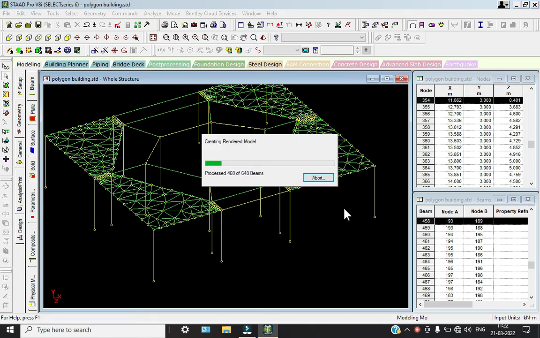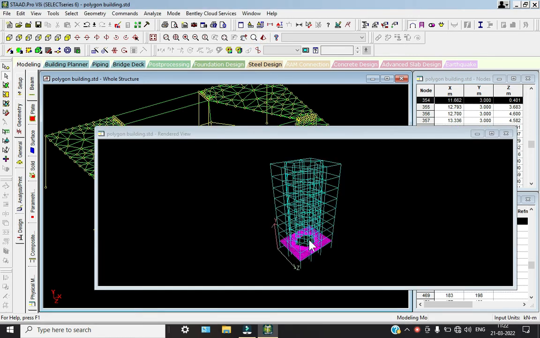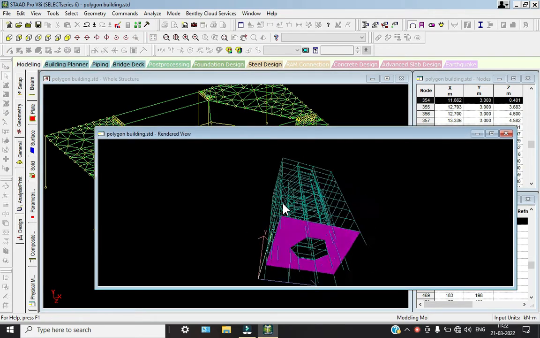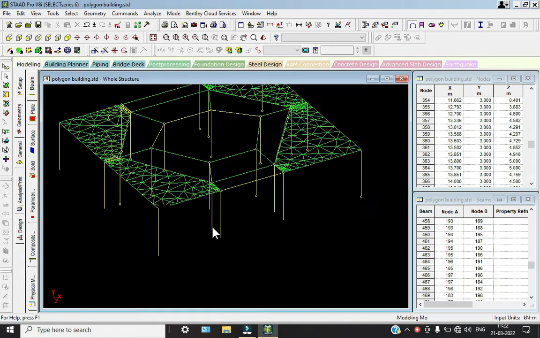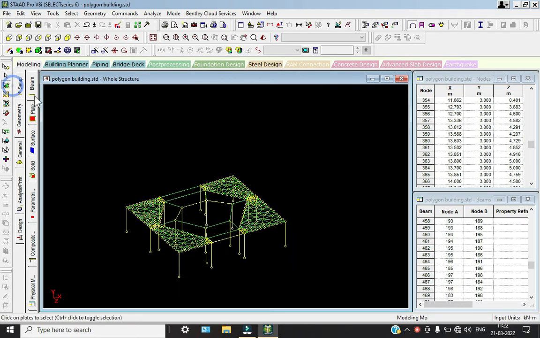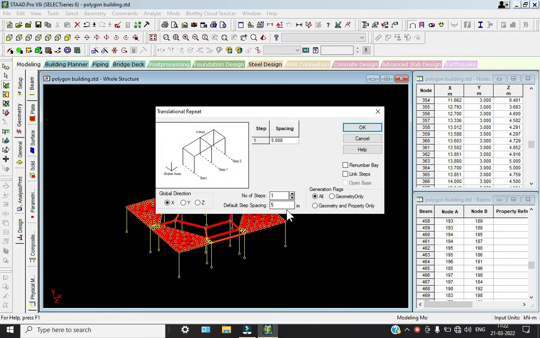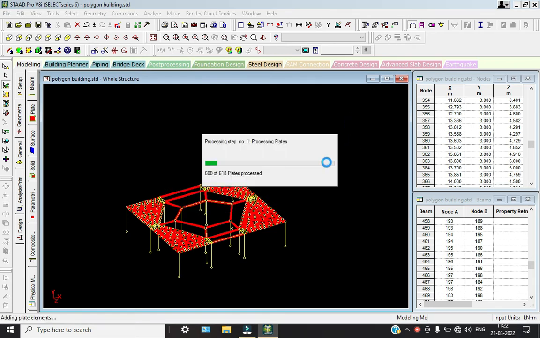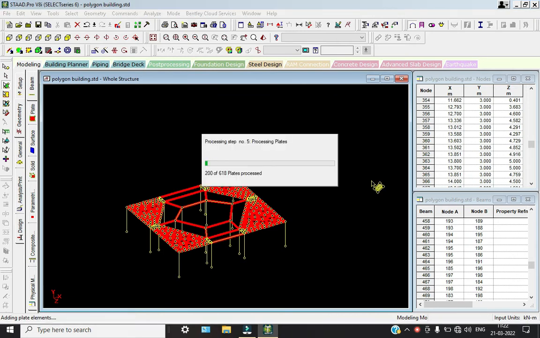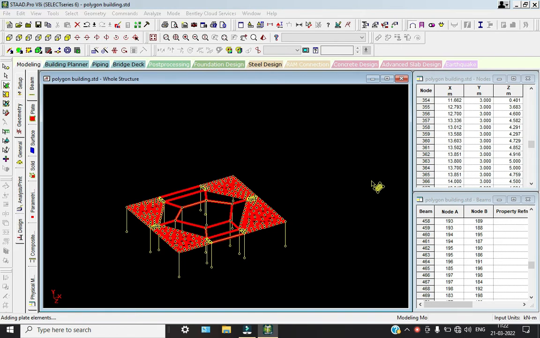So here we can see our plates and meshes, right? So for that, what we have to do, now we have to select our node cursor, select all this, go to translation repeat, 3 meters, of how many steps? 8 steps, along y direction, click on OK. So all the plates will be generated to cover all the floors.